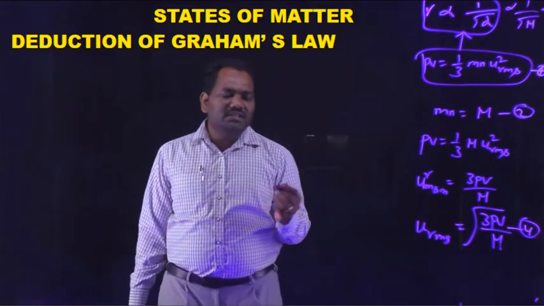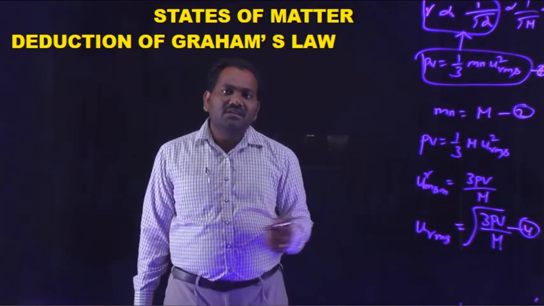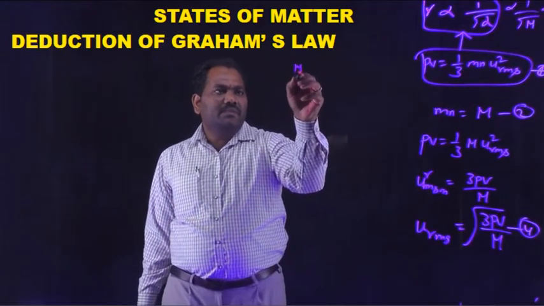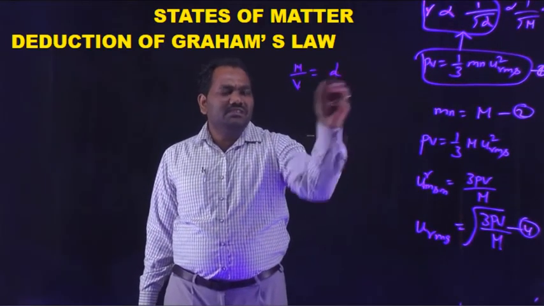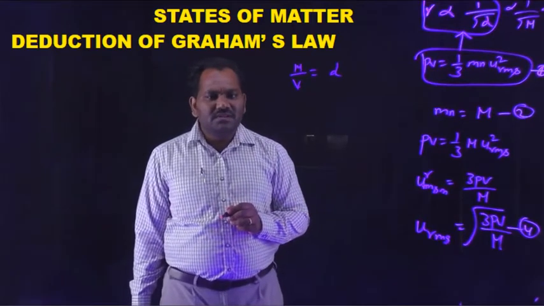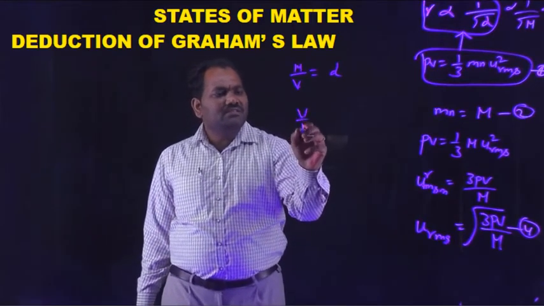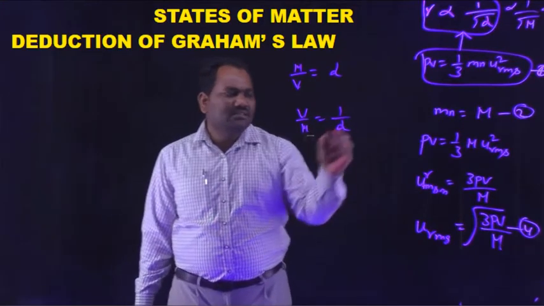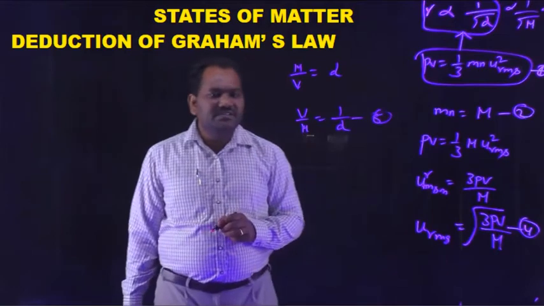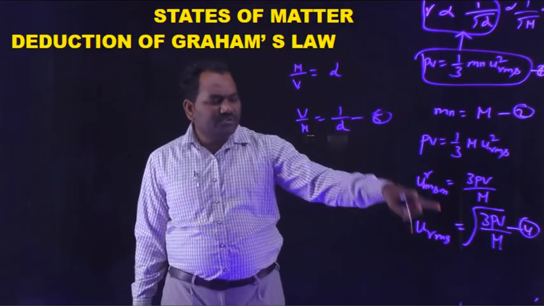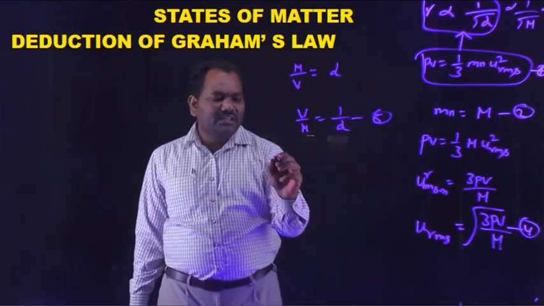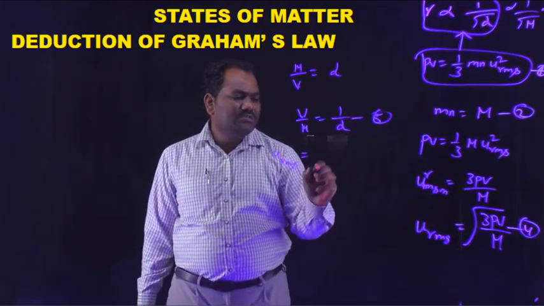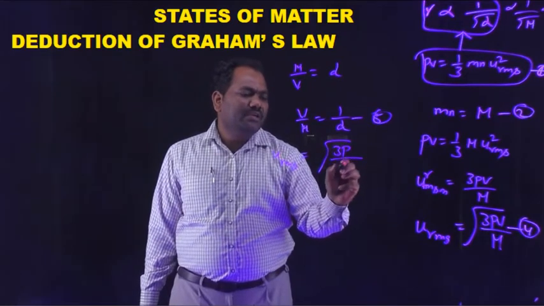And we also know another expression between the volume and molar mass. We know that mass by volume is equal to density. So volume by mass is equal to 1 by density. If it is considered as the fifth equation, and this fifth equation is substituted in the fourth equation, we can write URMS is equal to root 3P by D.